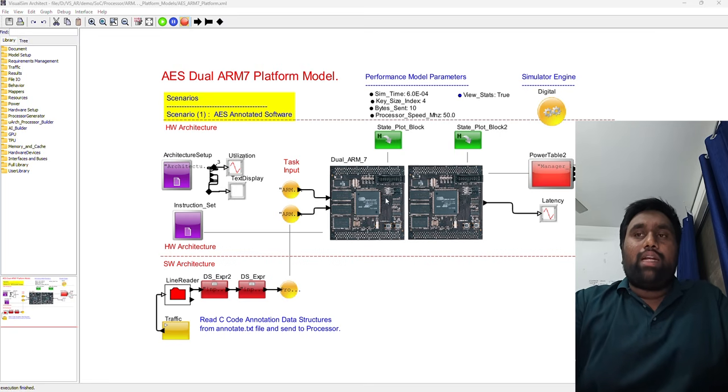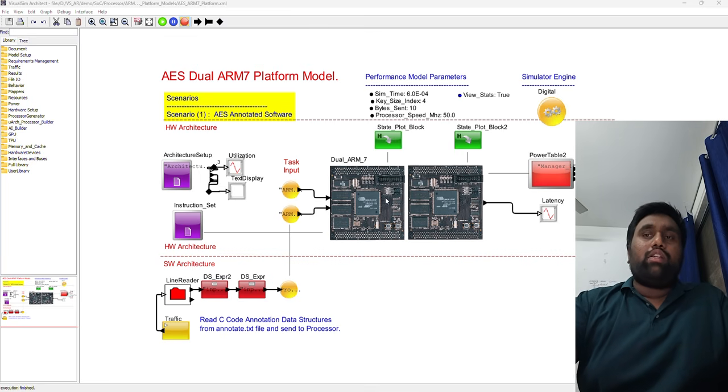AES, Advanced Encryption Standard, is the most widely used encryption algorithm in the world. It protects your banking transactions, your messages and your IoT devices. AES-256 is the strongest version used by government and defense systems. The question is, which processor, ARM7 or ARM8, handles the AES best on embedded hardware?